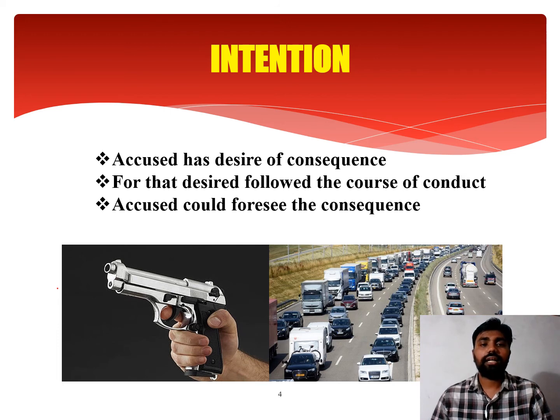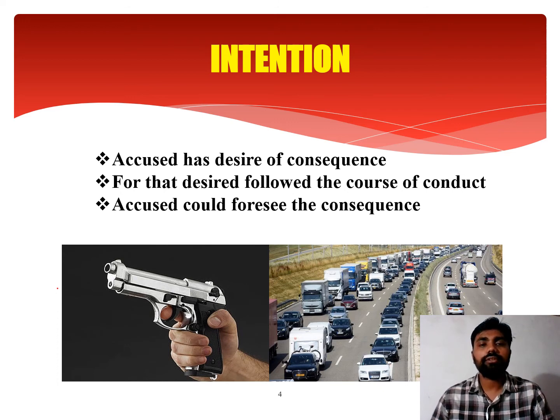And number three, the accused could foresee the consequence. What does it mean? If you are doing something, that means you could foresee that if I do these things, then definitely this would be the consequence, and therefore the accused could foresee the consequence.